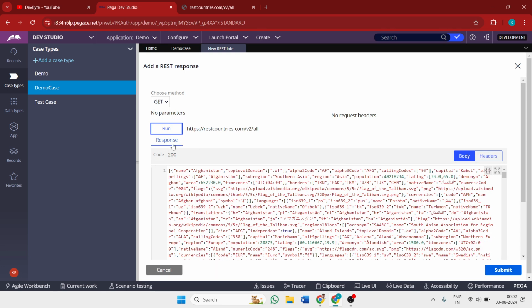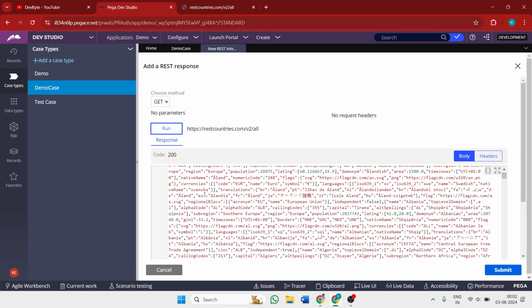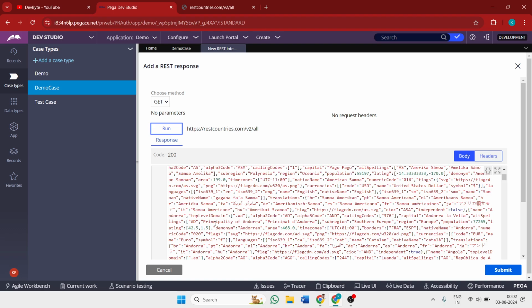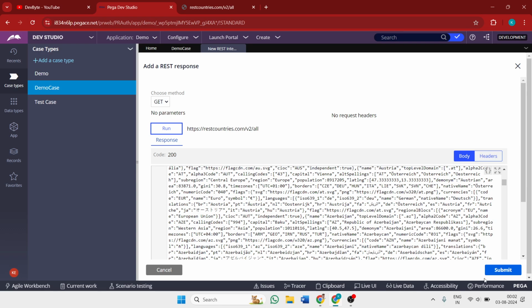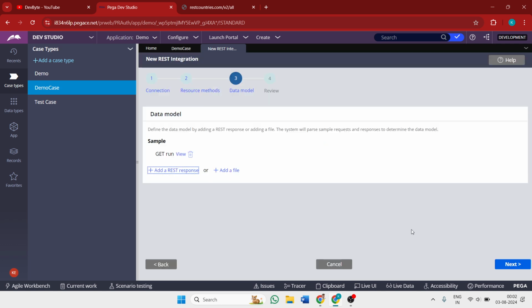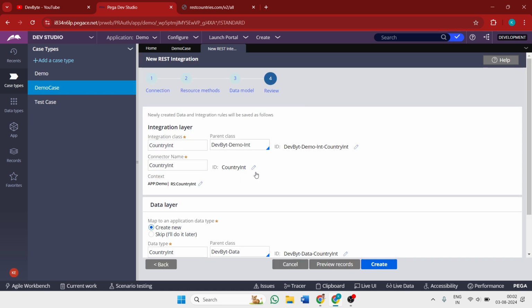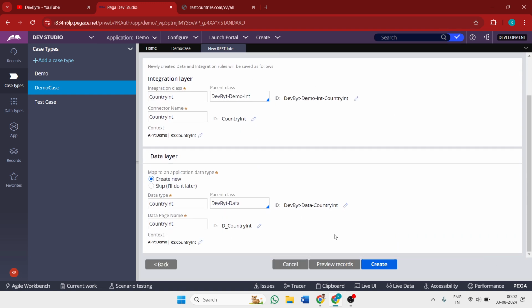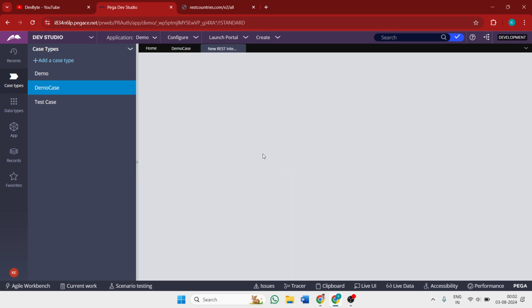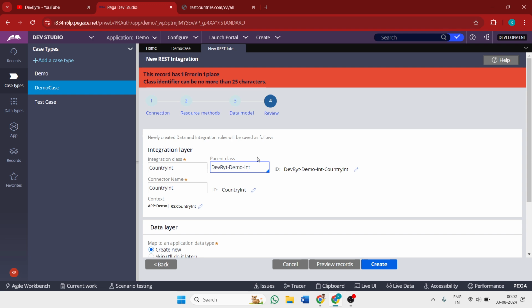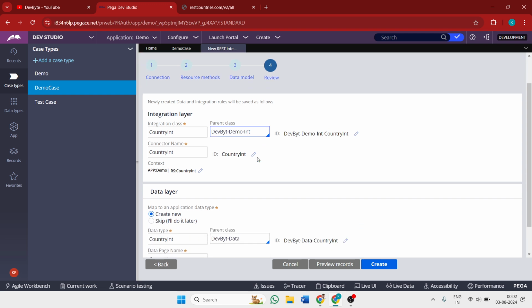The code is 200, which means our response ran successfully and the outputs are here. We can submit it and click next. Click on create.